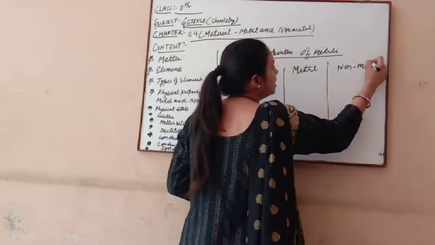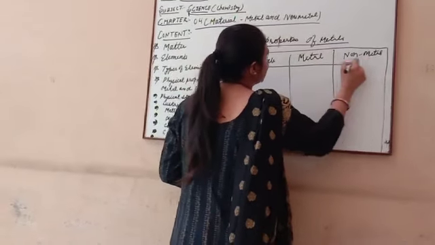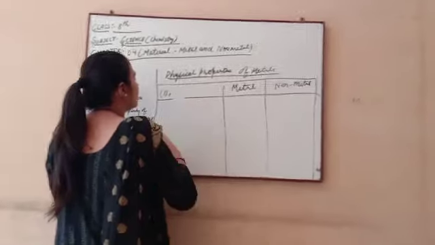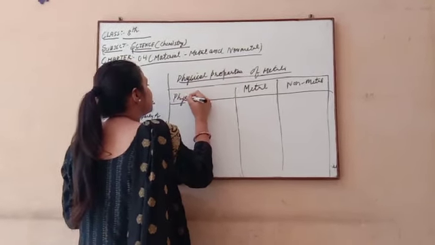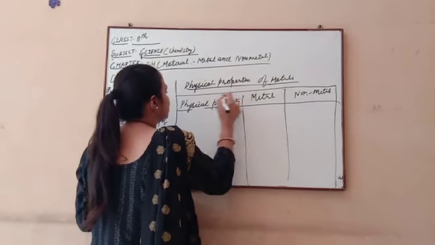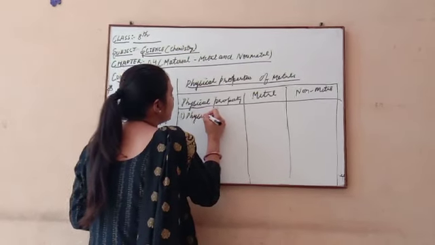On one side I write metal, because we do these properties of metals and non-metals in a comparative form. So on one side I write metal, on one side non-metal, and here I write the physical property. Then we discuss all the physical properties in this chapter. Now the first property is physical state.